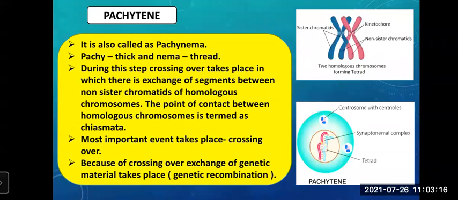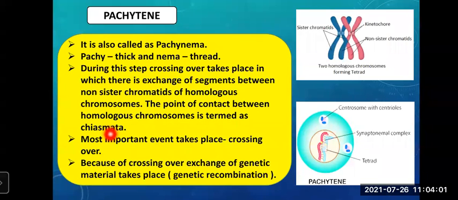Now again, the third stage of prophase 1, that is pachytene, also called pachynema. See the meaning. Pachy means thick and nema means thread. So pachytene is thick thread. Now what happens in this? During this step, crossing over takes place, in which there is exchange of segments between non-sister chromatids of homologous chromosomes. The point of contact between homologous chromosomes is termed chiasmata.